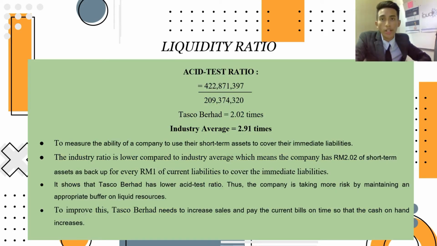The asset base ratio is to determine the company's ability to use its short-term assets to cover its immediate liabilities. As you can see, Tasco Berhad has 2.02 times compared with the industry average of 2.91 times. It means that Tasco Berhad has RM 2.02 to cover its immediate liabilities. Since Tasco Berhad has a lower ratio, the company is taking more risk by not maintaining an appropriate buffer of liquid resources. Therefore, to improve this, Tasco Berhad needs to improve its sales and also pay the current bills on time so that the cash on hand increases.